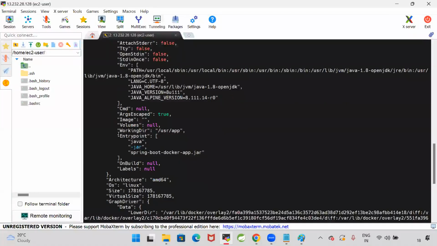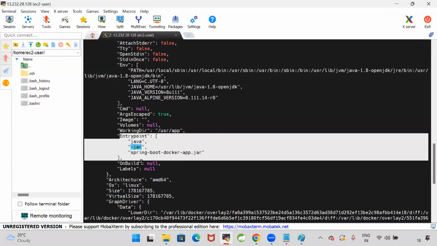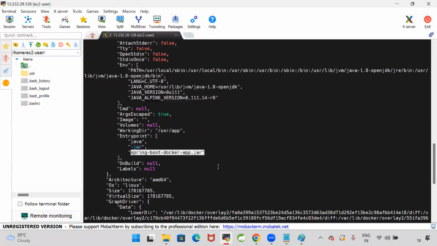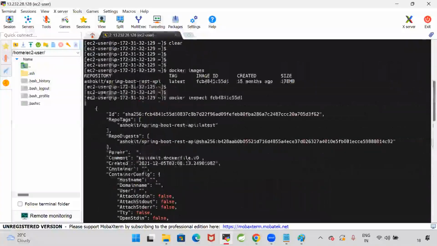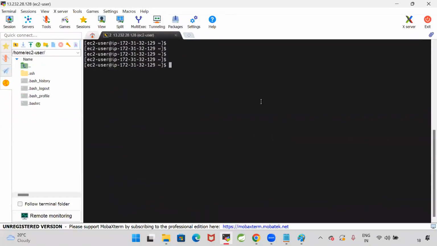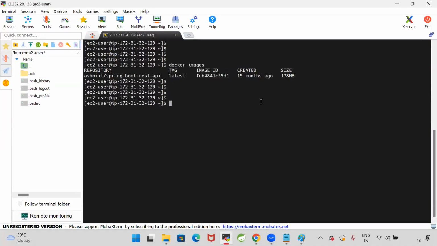So where this application will execute in the container, how this application will execute in the container. Spring Boot application will be packaged as a jar file. To run that jar file, this is the command I am giving: java -jar space jar file name. So we are able to do inspection on the image by using docker inspect image ID. Now, this image is available in my Docker Hub, and I'm able to pull the image from the Docker Hub.